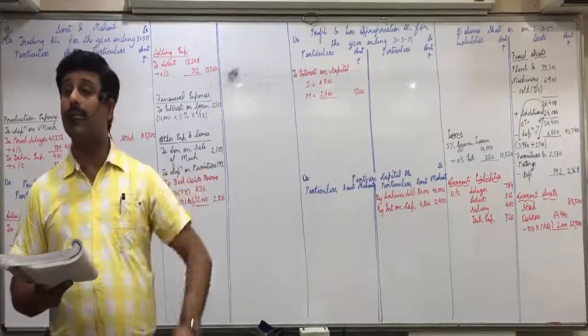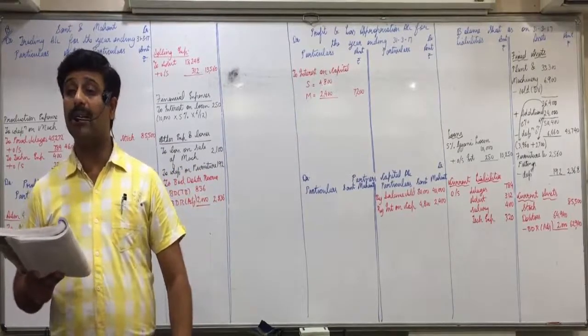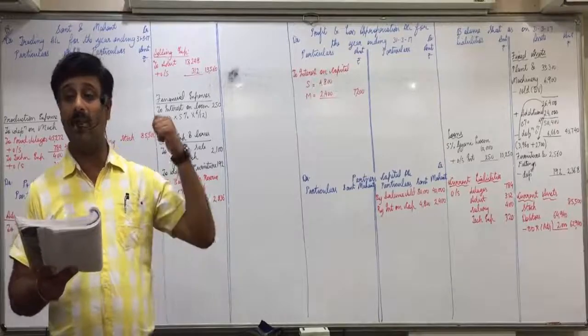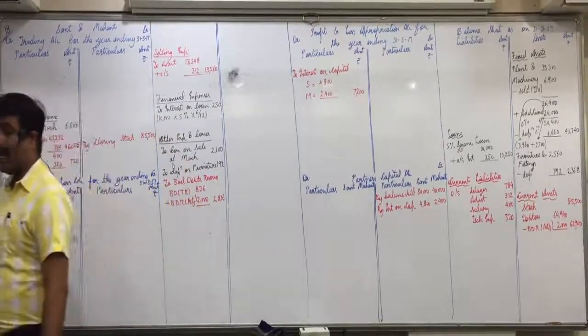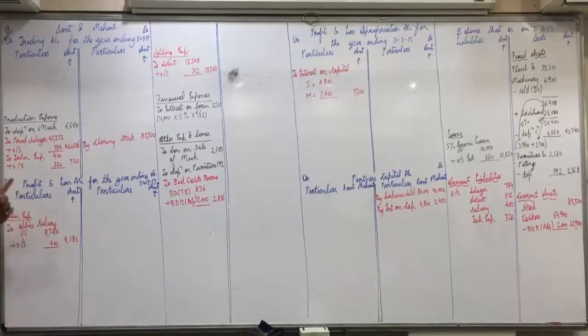In 7 minutes, do the recording and balancing both. After that, I'll do the recording and you verify if you have done it correctly or not. Adjustments I have shown in red ink, so those who are not able to get it, check the red ink properly, find your mistakes and rectify them fast.